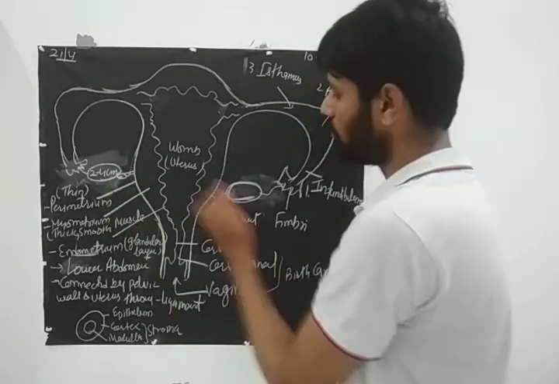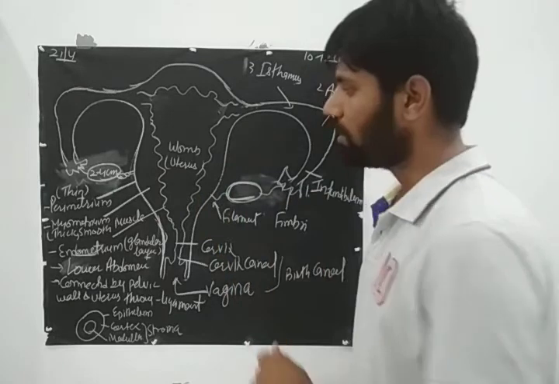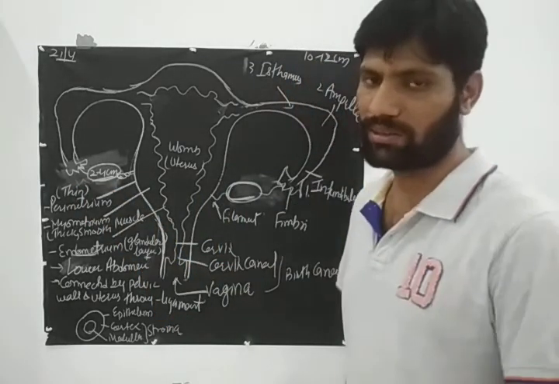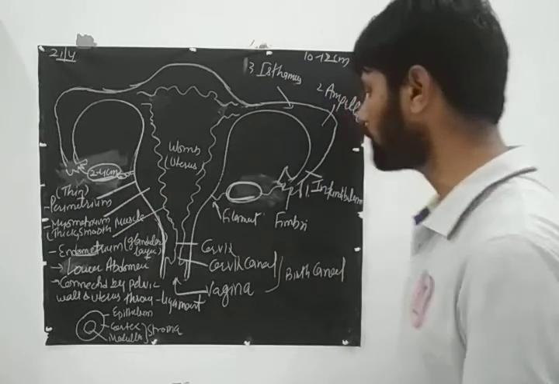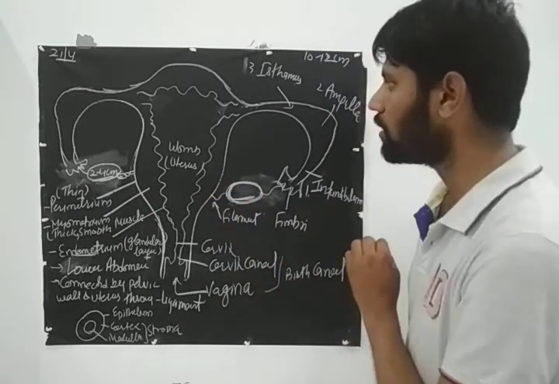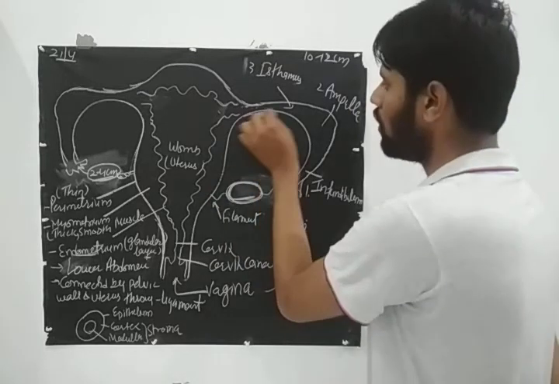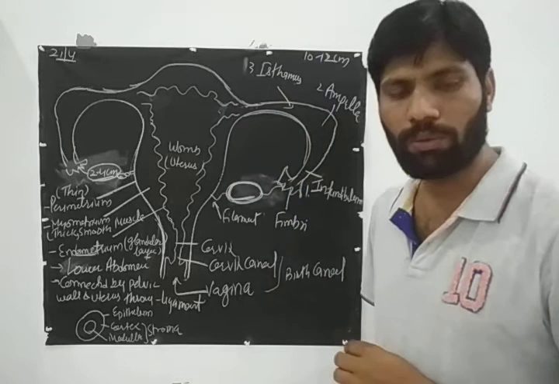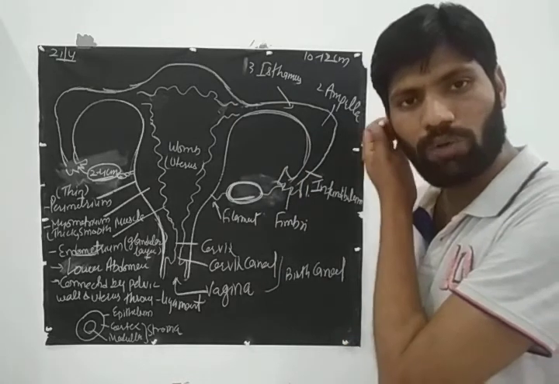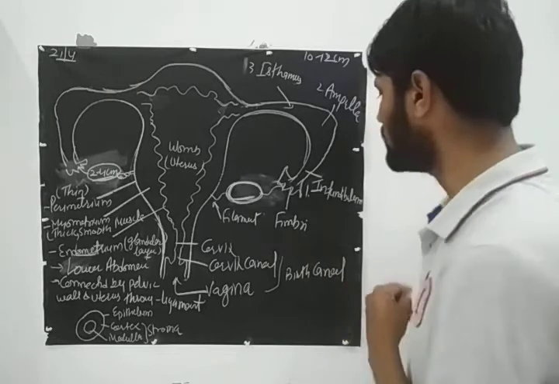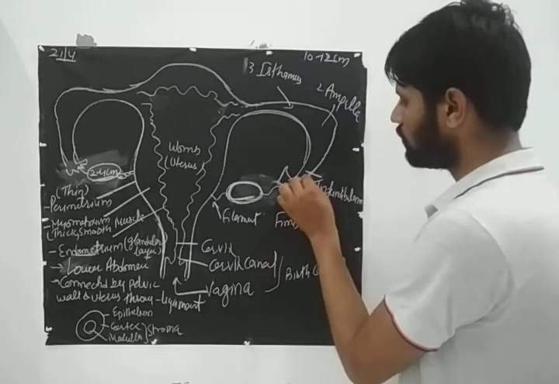Now there is a pair of ovaries, on both sides. The size of an ovary is 2 to 4 centimeter in length. This was only given in NCERT. So the pair of ovaries. Then after the pair of ovaries, there is a long tube known as the fallopian tube or oviduct. Oviduct comes from ova, जो ova को receive करे. So oviduct.